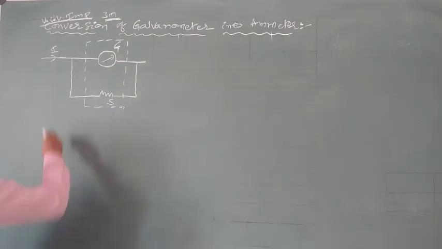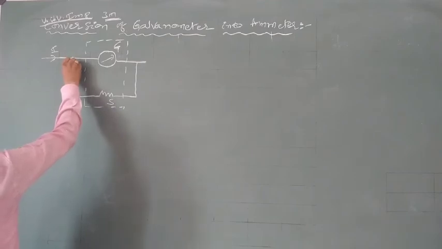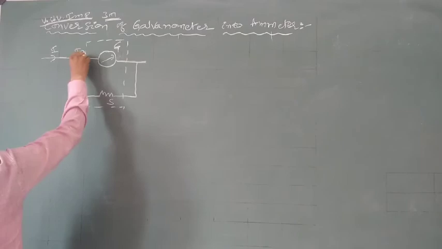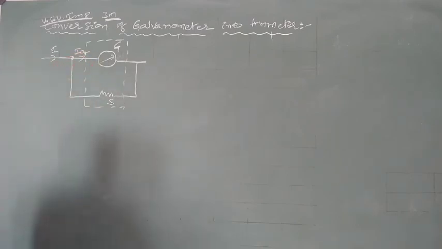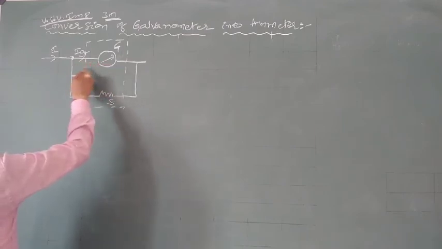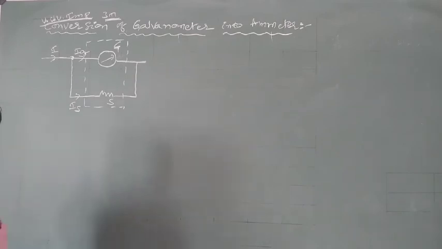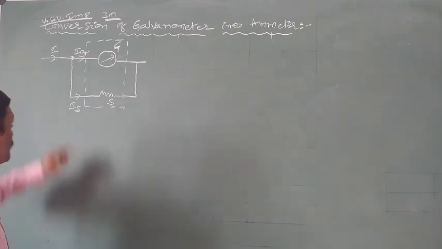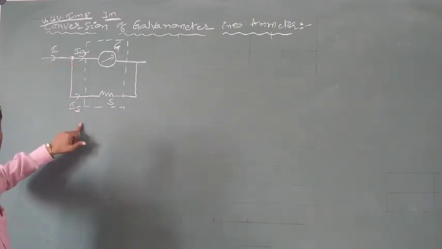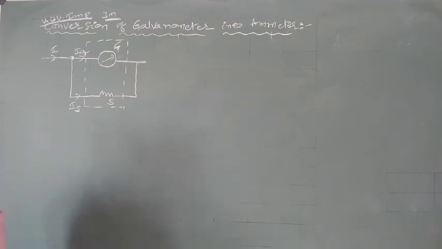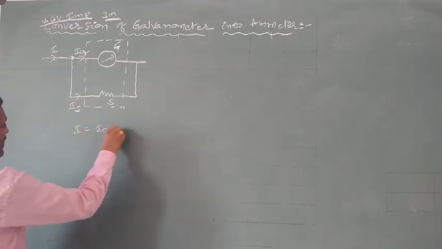So assume the current I coming from the circuit is divided into two parts. A small part of current, IG, is passing in the galvanometer. Out of the large current, only a small part is passing in the galvanometer. The remaining part of the current is passing in the small resistance. That means the total current I divides into two parts, nothing but IG plus IS. So according to the diagram, the total current I is equal to IG plus IS.